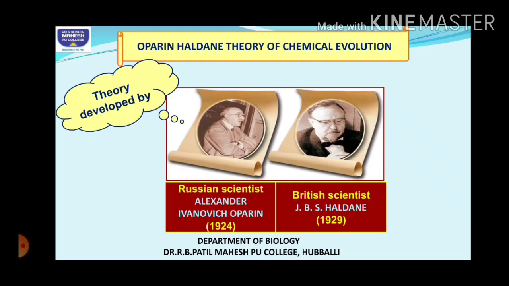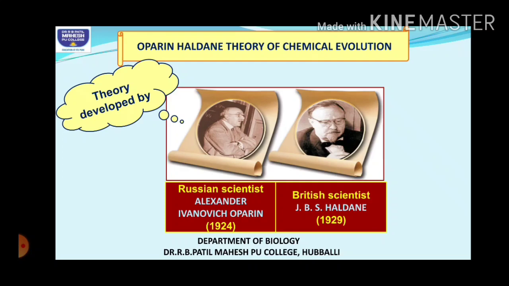As I told you, non-living matter. So don't come to the conclusion about abiogenesis. Previously you had studied that abiogenesis was suggested by many scientists, right? That means life originated spontaneously from the non-living matter. But here also they are telling non-living matter itself, but it is nothing but the chemicals. So according to them, it is the chemicals which gave rise to life in the primitive atmosphere.